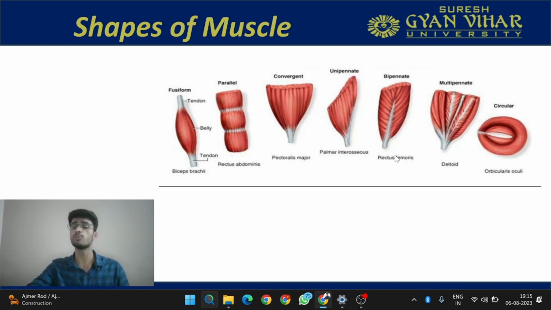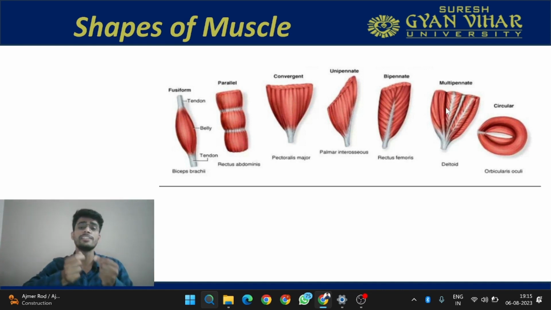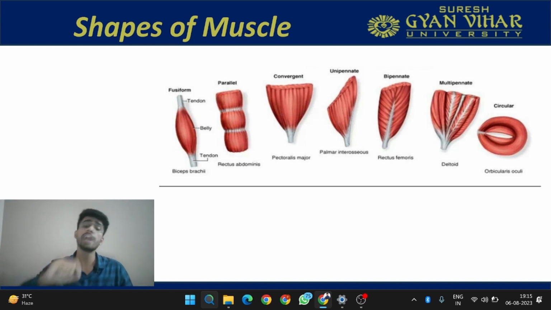Now there is also the multipinnate muscle. Multipinnate muscles have various central tendons and within these central tendons the fibers come from both sides in an oblique manner and get inserted at the central tendon. They have multiple pinnates, multiple feather-like structures. And the classic example of multipinnate muscle is your deltoid muscle. Here you can see there is anterior fiber, middle fiber, and then posterior fiber. So deltoid is a classic example for the multipinnate muscles, as there are so many pinnas present over here, and the fibers are oriented obliquely with regard to the central tendon.